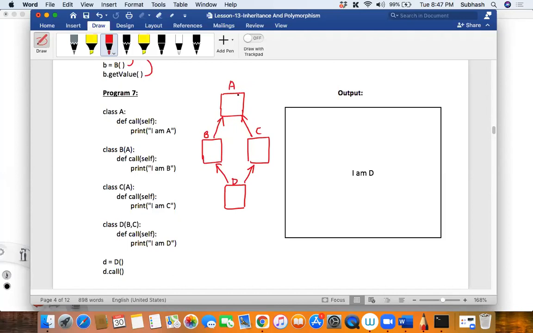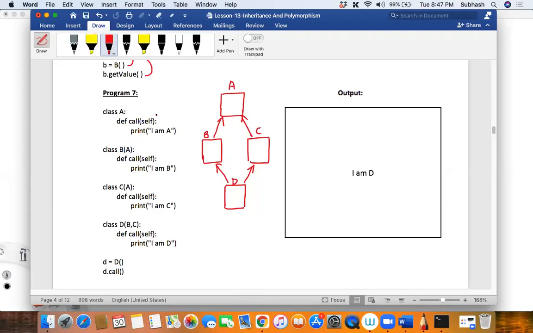Because it is allowed in Python, let us not bother about how it works in Java or C++. Let us just focus only on Python for now. Is that clear? Now keep answering my question. Who is inheriting A? B and C are inheriting A. Then who is inheriting B and C? D is inheriting B and C.